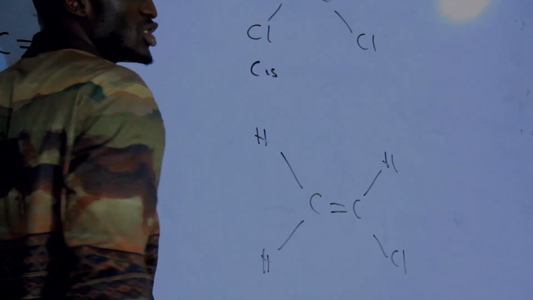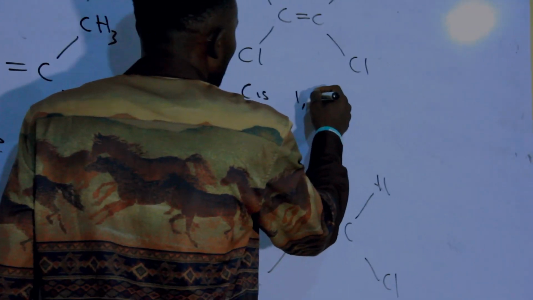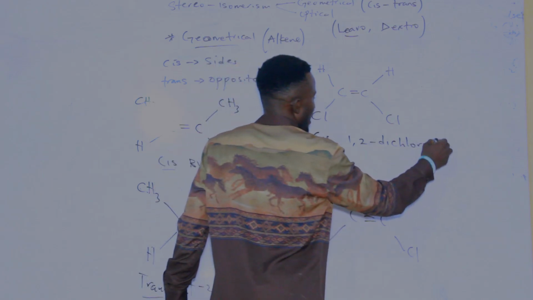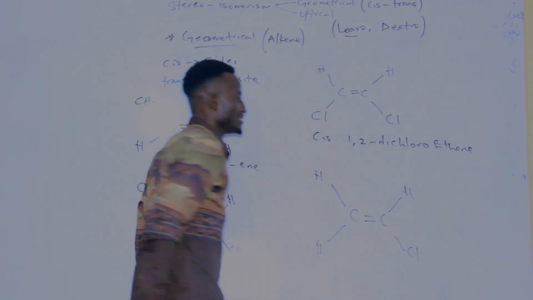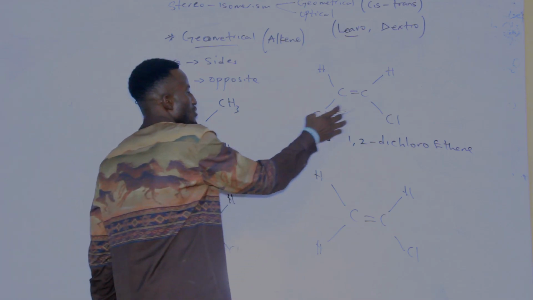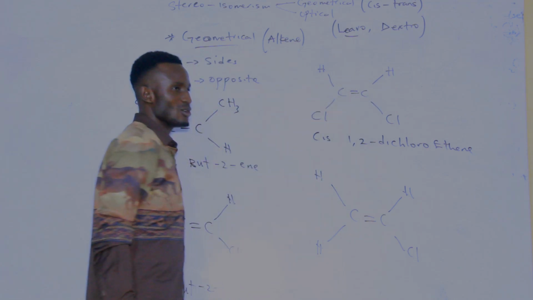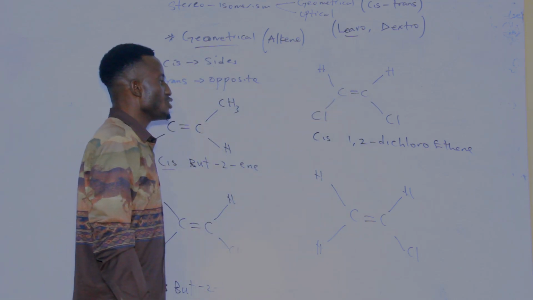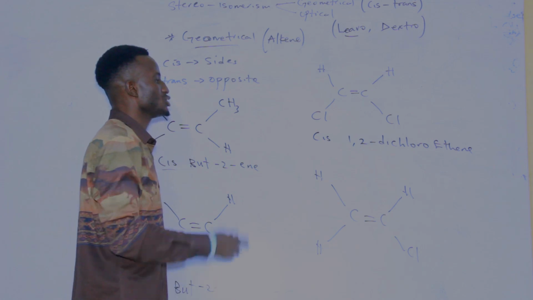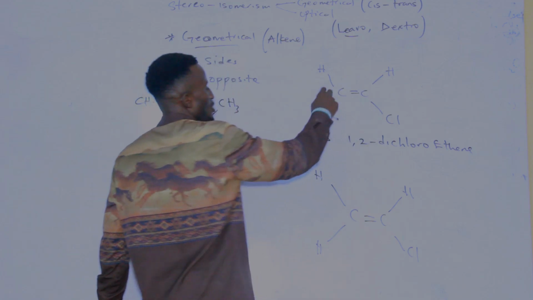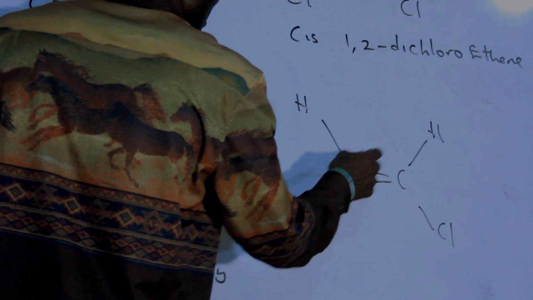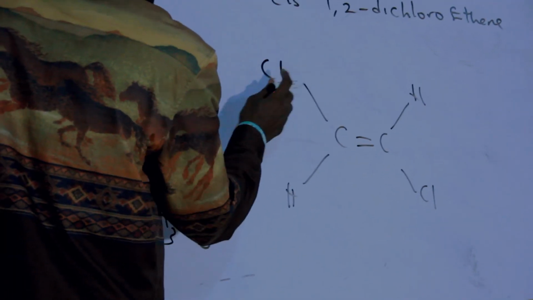Don't forget that we have the chlorine first. So it will now be cis-1,2-dichloroethene. So the chlorines are found at the first carbon and the second carbon. The reason why it is called 1,2 is because we have the two found at the first and at the second carbon.